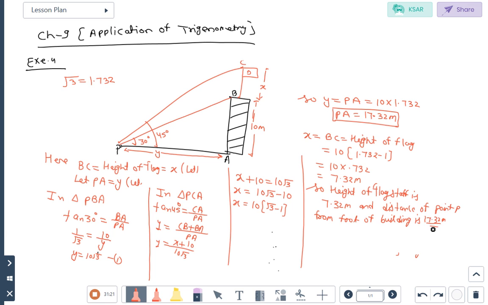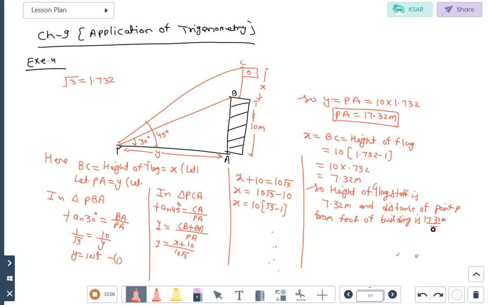Any problem in that question? No, sir. Sir, answer is 7.32 and you have written 17.32. इसमें देखो गौरव, ये भी तो आस्क किया ना, and the distance of the building. इसमें देखो ना, the distance of the building from point P is 17.32. ऑलरेडी अपर साइड राइट किया ना इन्होंने, और अपन ने डाउन साइड राइट किया है.